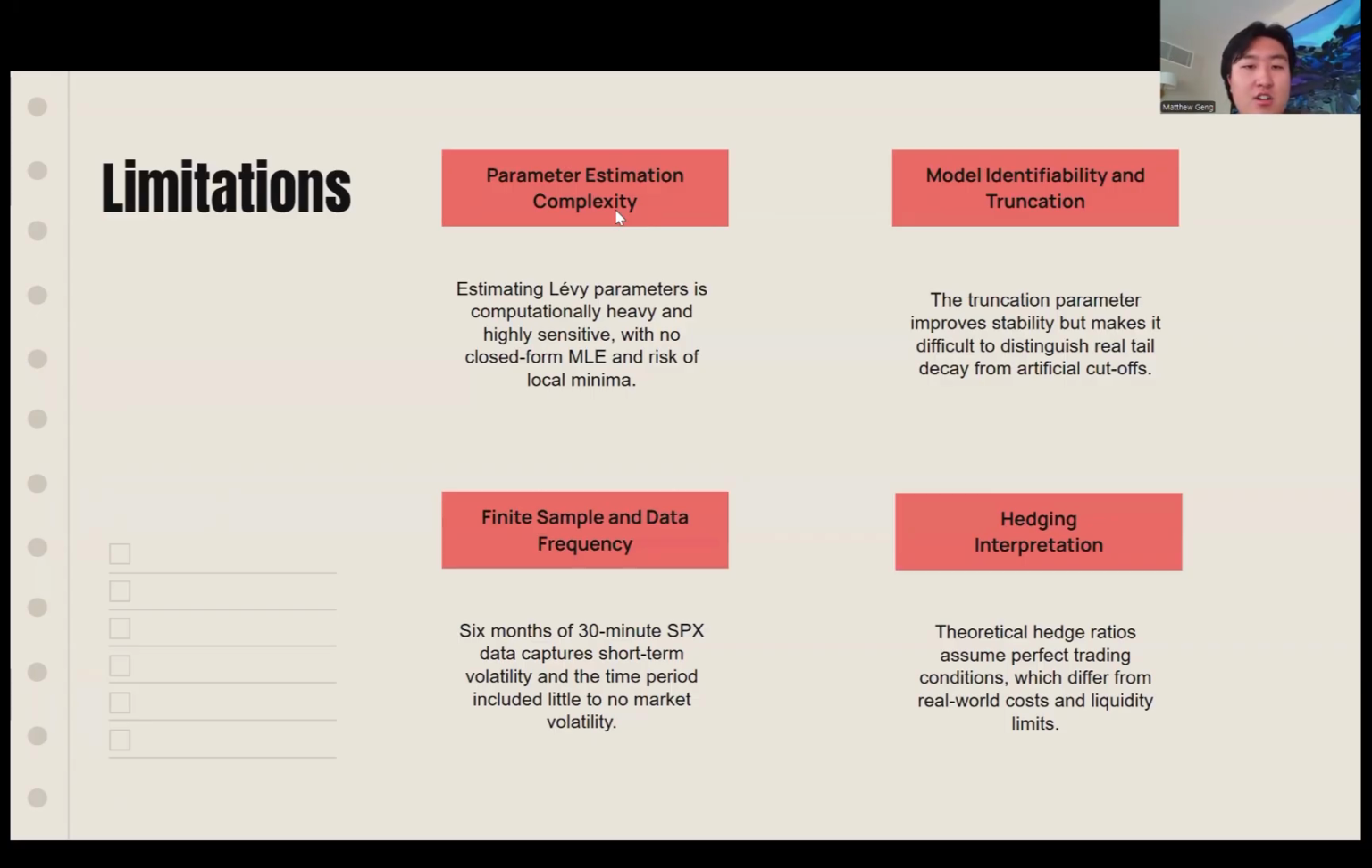Third, our dataset only covers 6 months of the 30-minute S&P 500 data, and this captures intraday volatility, but really not the full market cycles or structural shifts. Finally, the hedging results assume continuous and frictionless trading, so in reality, transaction costs and liquidity constraints would make implementation less precise.